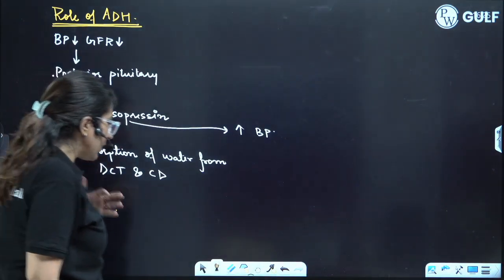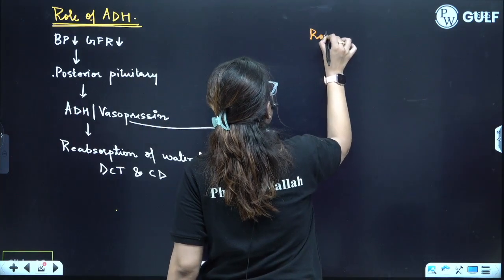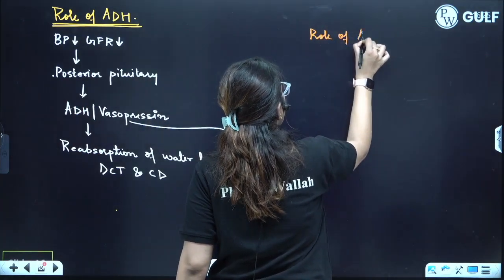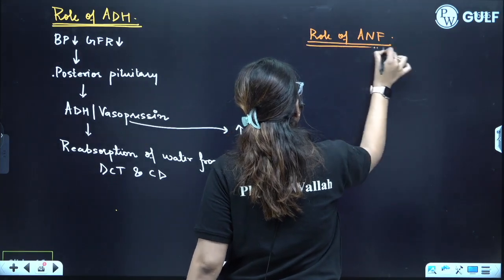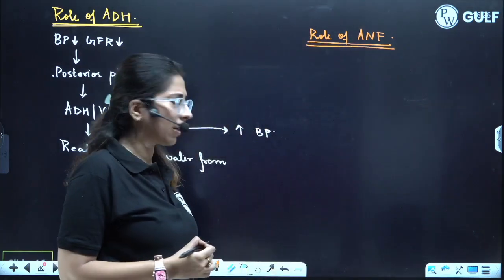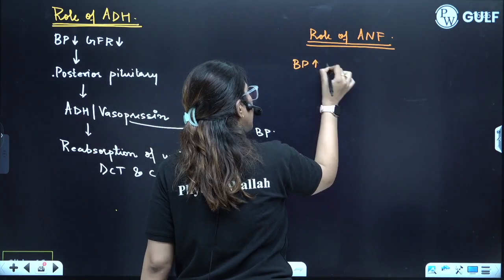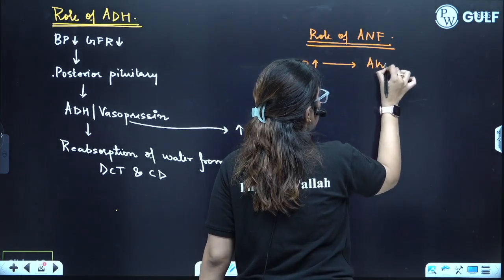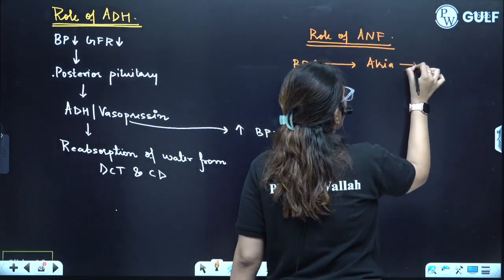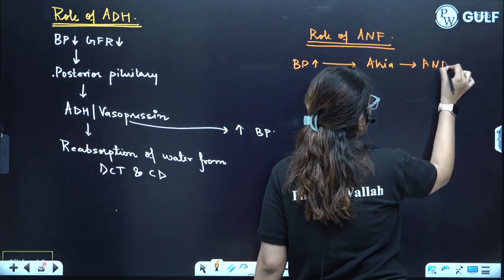Now, third one is the role of ANF, atrial natriuretic factor. Whenever blood pressure is high, the signal will go to the atria, the heart atria. The atrial wall will secrete the ANF, atrial natriuretic factor.